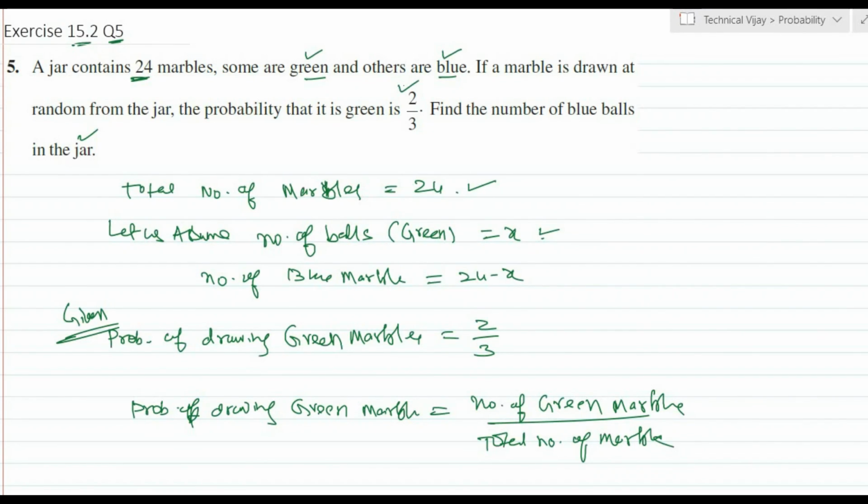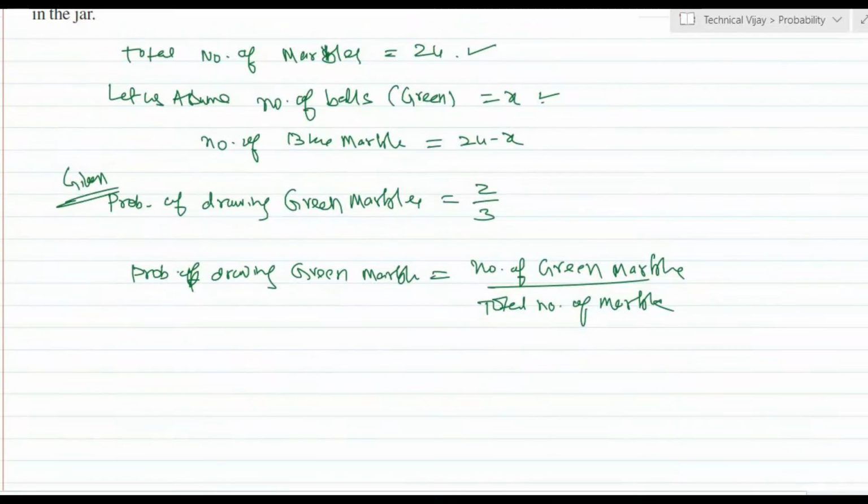Here number of green marbles is X, we have assumed, divided by total number of marbles, that is 24. And the probability of drawing a green marble he has given, that is 2 by 3.